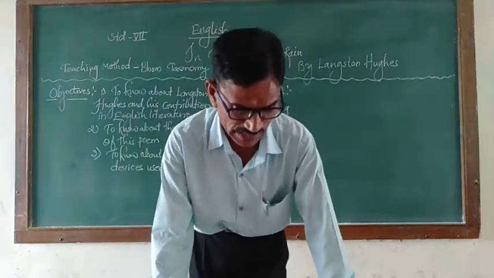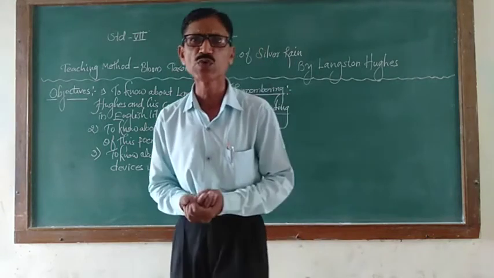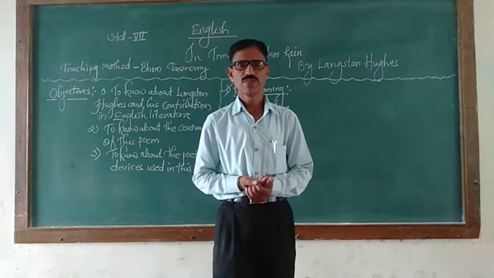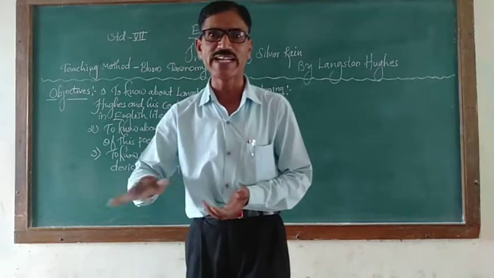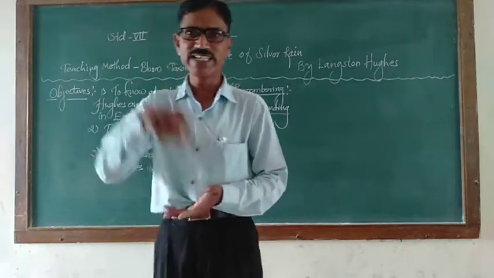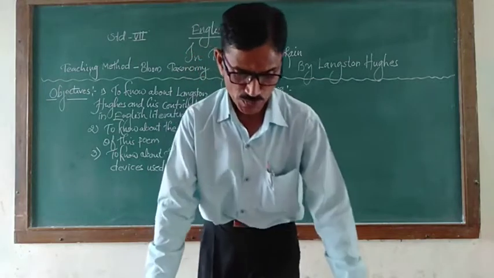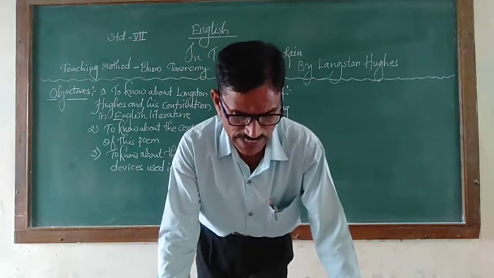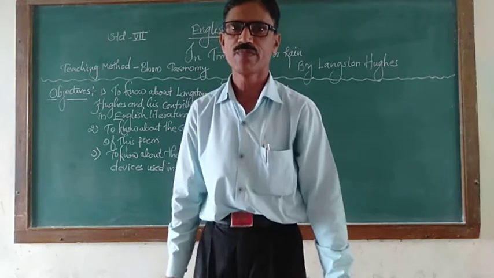So in time of the silver rain, the earth put forth new life again. Why did the poet use the word again? The word again indicates that the winter season is coming to an end and spring is going to start. That is the indication, and for that purpose the poet utilized the word again. So in time of the silver rain, the earth put forth new life again.